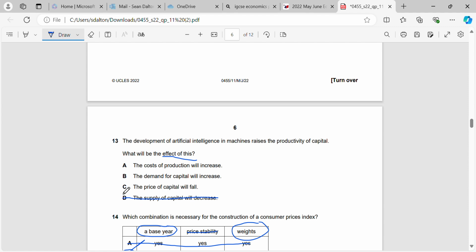Or it will stay the same and we're able to supply more to the market for whatever good and service we're making. Will it result in the price of capital falling? No, probably not. Price of capital will stay the same. But it will result in the demand for capital increasing, because we get more productive, we're going to be demanding more capital. And the cost of production will not increase, we have no information on how it will do that. It's likely to decrease the cost of production because we're getting more productive. So we're making more with less.